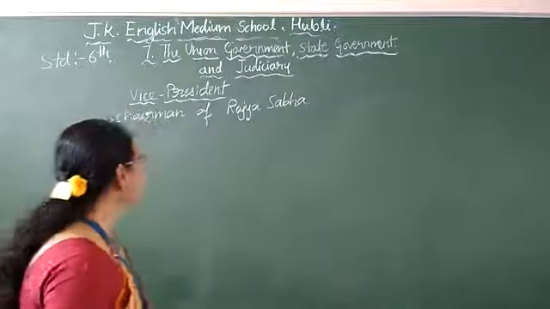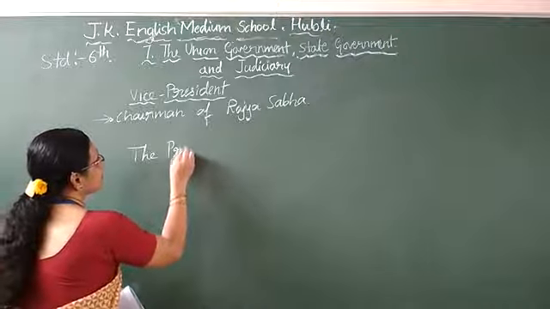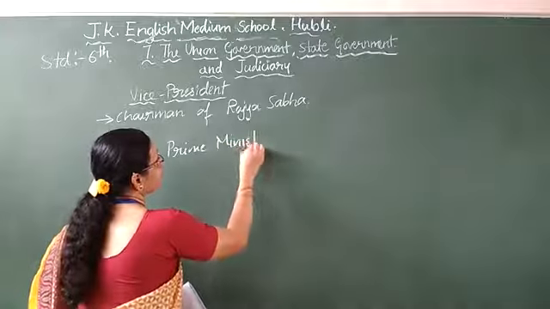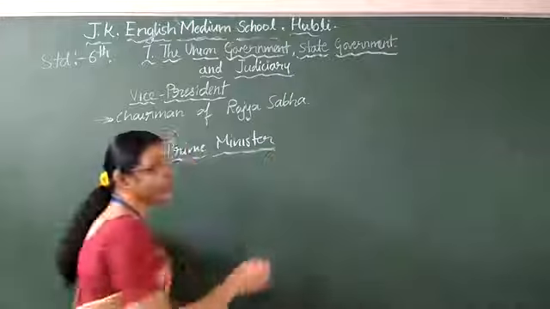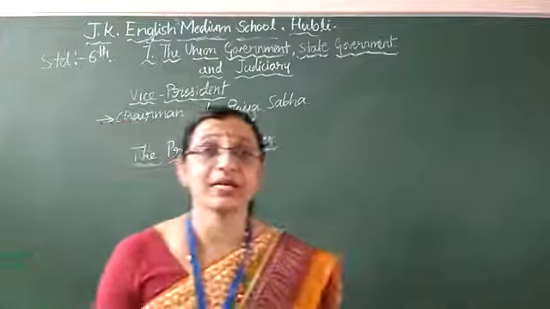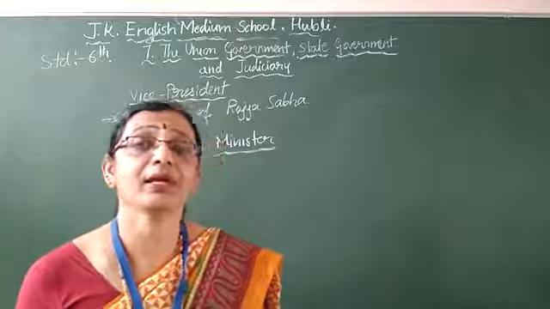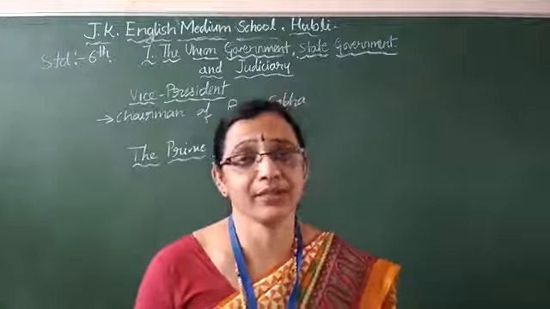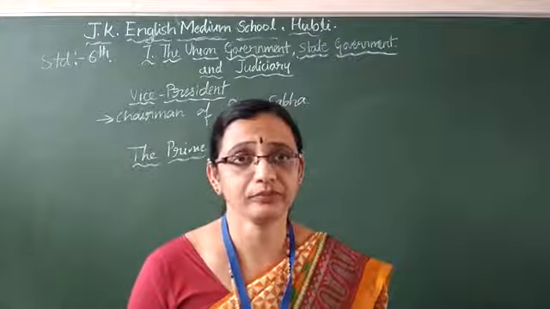Next comes the prime minister. Prime minister means he is the union head. He is the head of the central government. You know that one. And the leader of the majority party will be elected as the prime minister. President will appoint the prime minister.